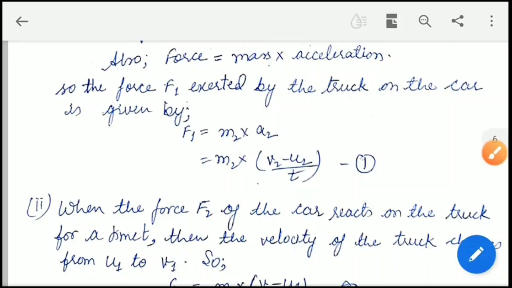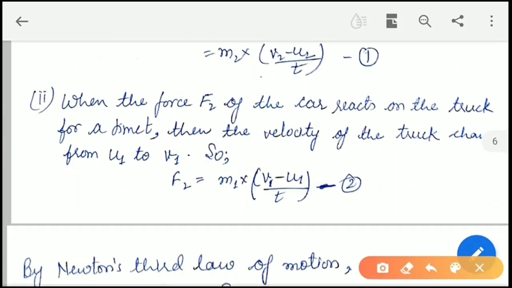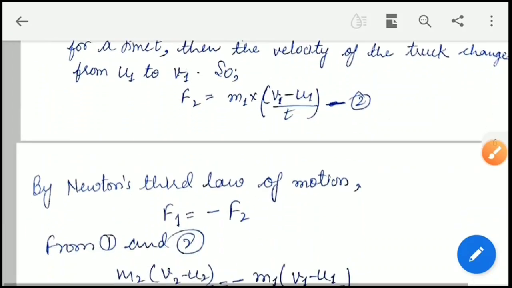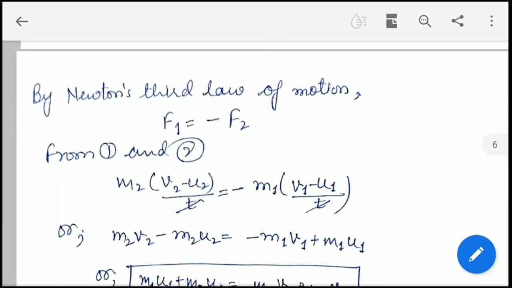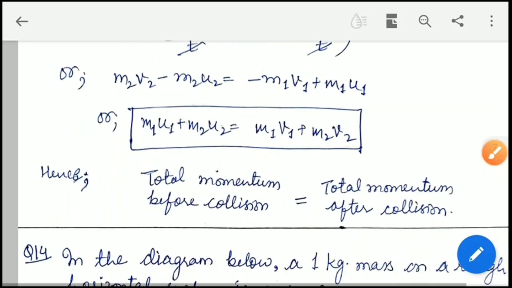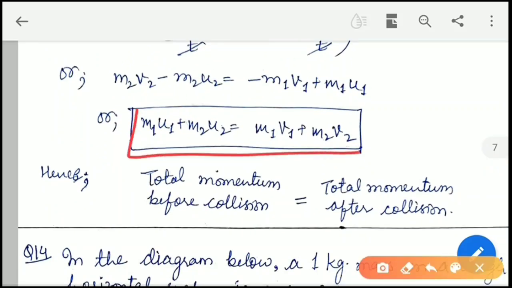Substitute the value. Similarly, when the force F2 of the car reacts on the truck, F2 will be m1 into a1. So by Newton's third law, every action force has an equal and opposite reaction. So substituting these values, we get the conclusion that the total momentum before collision is always equal to the total momentum after collision.